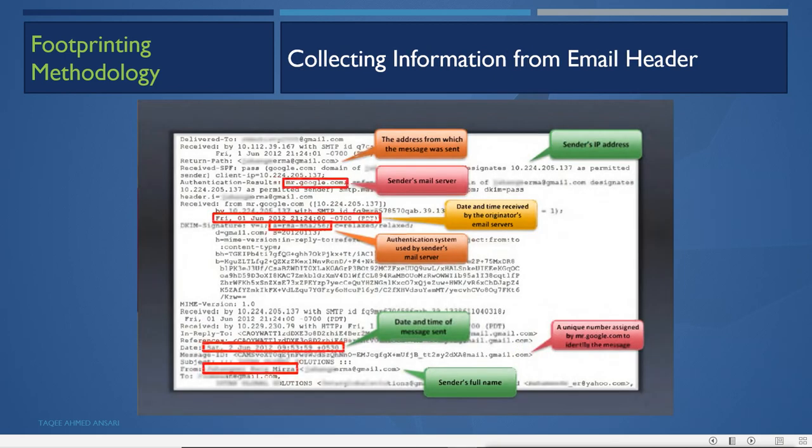Now, collecting information from the email header. We can collect information about the recipient. We can check when the mail comes to you, where the mail is coming from, and the location. You can track those things by just checking the header of the email.